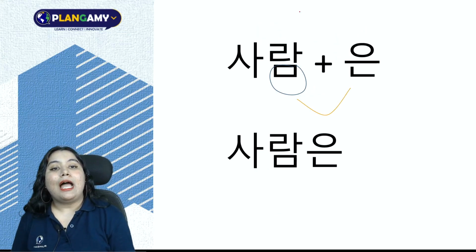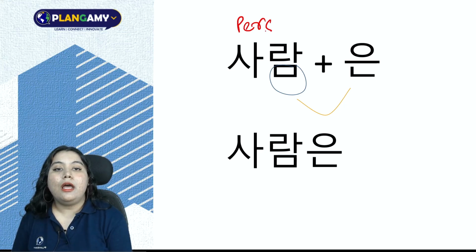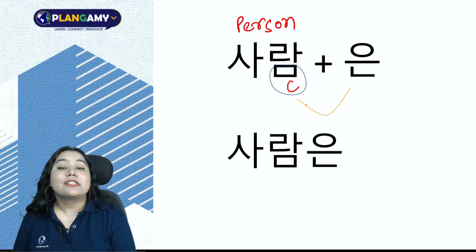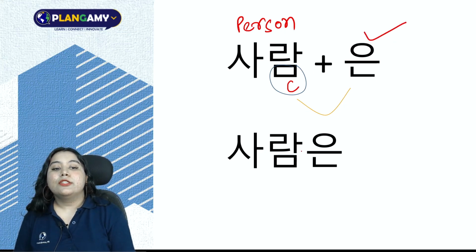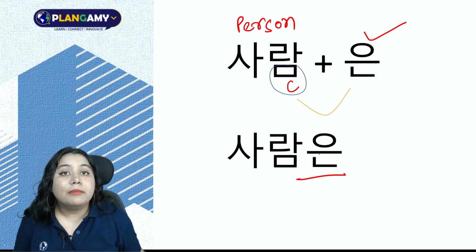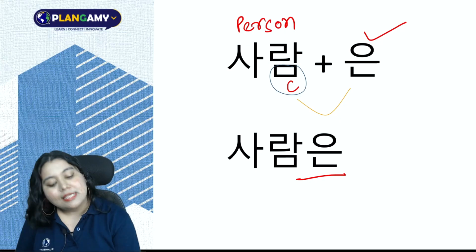Next, I have the word Saram. Saram is a person. Yes, I have Bhachim here. So that means there is a consonant ending. So consonant ending plus un. So Saram un. Saramun would mean Saram is my topic. I'm talking about this Saram.